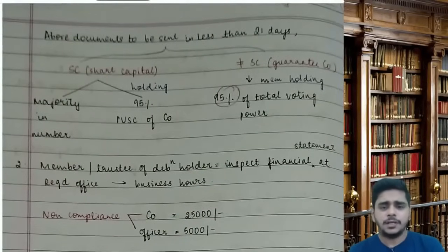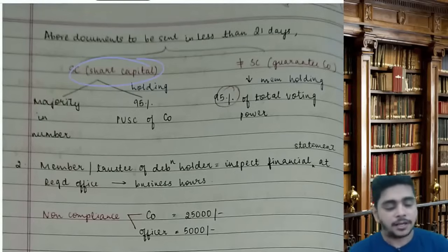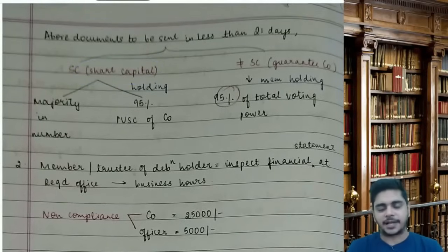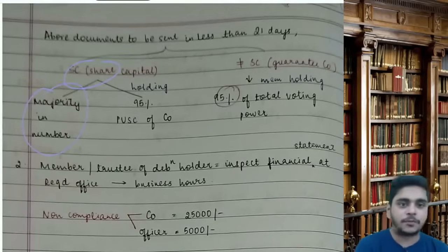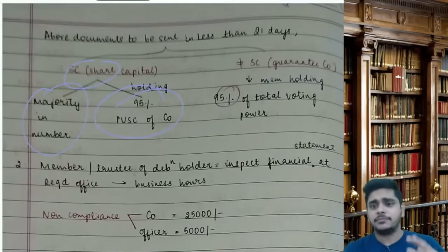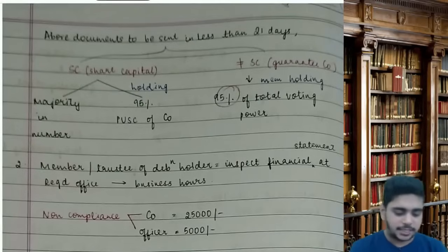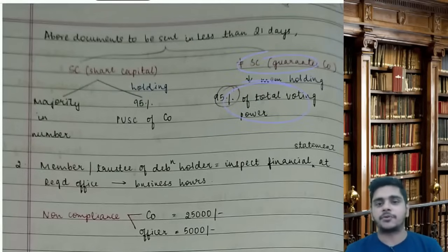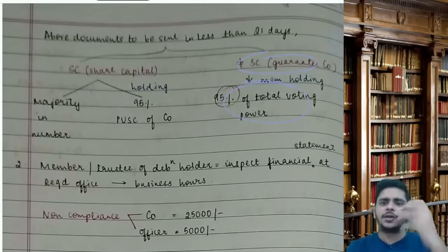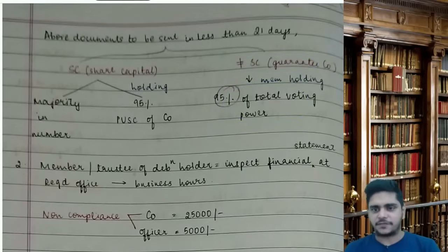Now, the above documents can be sent in less than 21 days. The general rule is 21 days, but if you want to send in a gap of only 10 or 15 days, then in case of a company having share capital, who will give the approval? A majority in number and holding minimum 95% of the paid up share capital of the company. Out of 100 people, 51 people should say yes, and their holding should be minimum 95%. In case of a guarantee company, members holding 95% of the total voting power should approve. Then you can send the FS, CFS and other documents in less than 21 days.